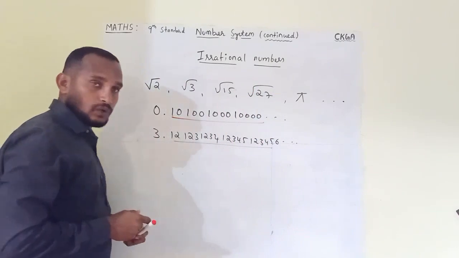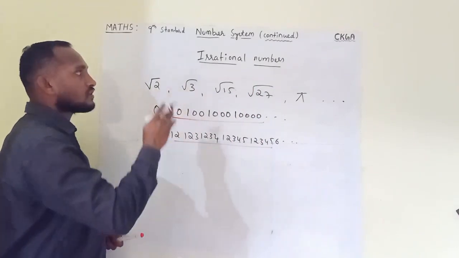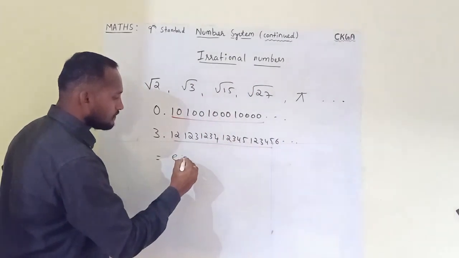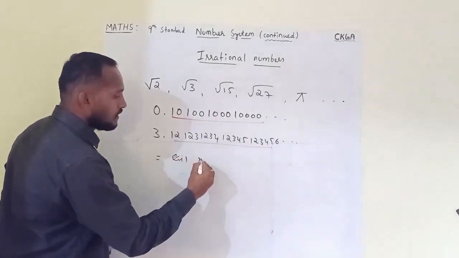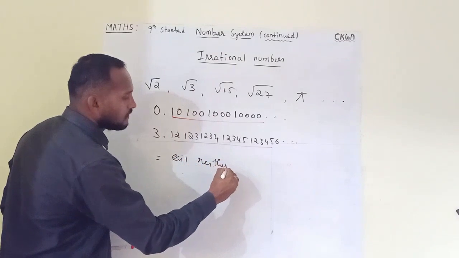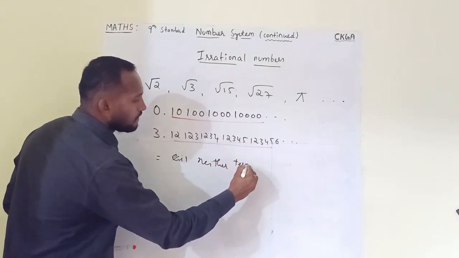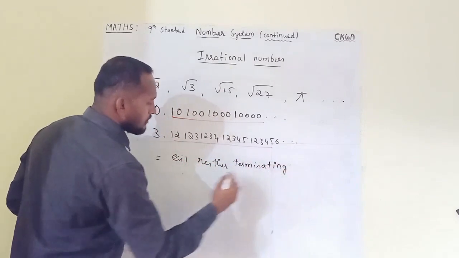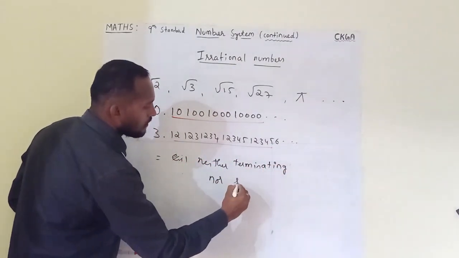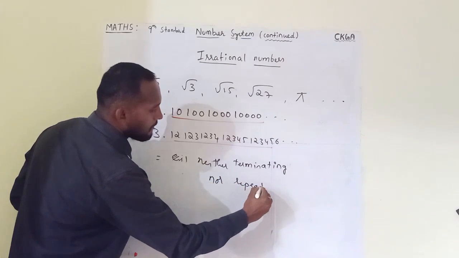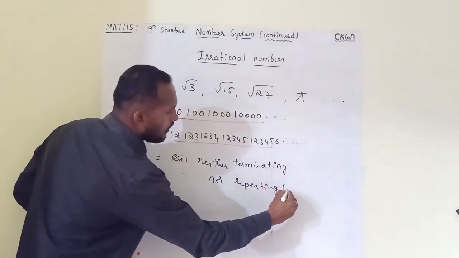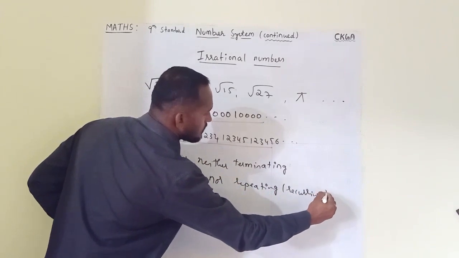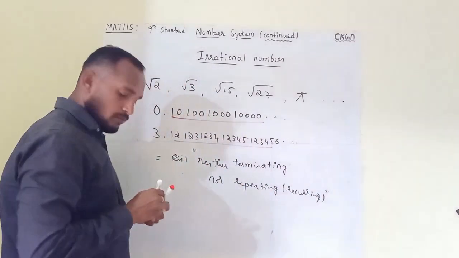So I can conclude the decimal expansion of irrational numbers is neither terminating nor repeating or recurring. Keep these two points in your mind.